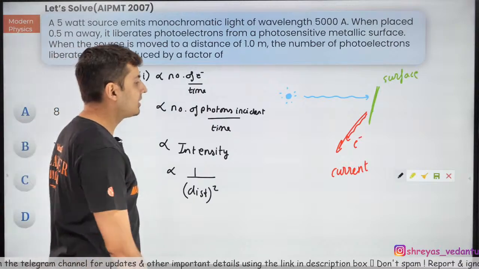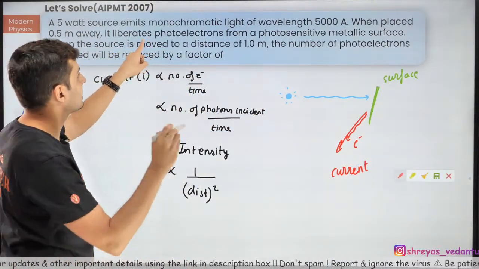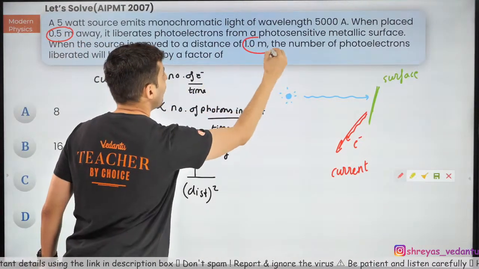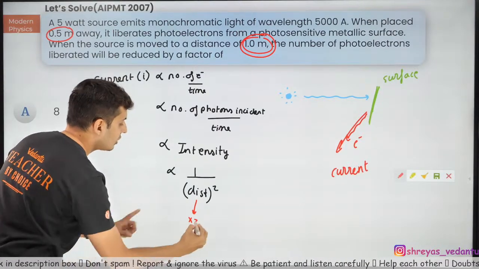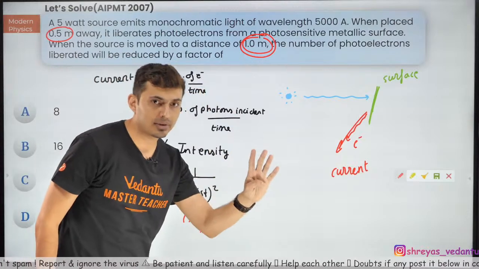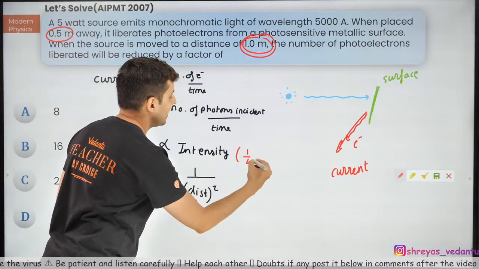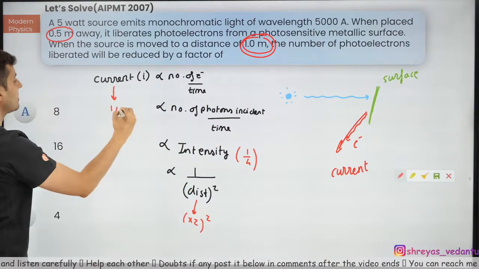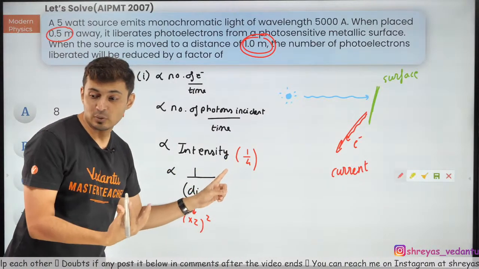Hence, the final logic will be, think this way: if my distance has changed from 0.5 meters to 1 meter, that means my distance has doubled. So the distance squared would have become 4 times. So intensity would have changed by 1 by 4 times. Everything will change by 1 by 4. So the current will change by a factor of 1 by 4. Understand this? The current will change by a factor of 1 by 4.